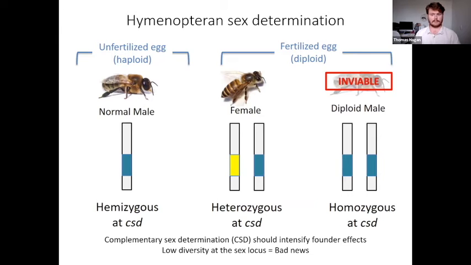Generally speaking, native populations of Hymenoptera have a high number of sex alleles that are more or less balanced in equal frequency. Therefore, Apis cerana and honeybees in general are excellent candidates to study founder effects, as the results of low genetic diversity are clearly linked to fitness at this locus and easy to quantify through genetic means.